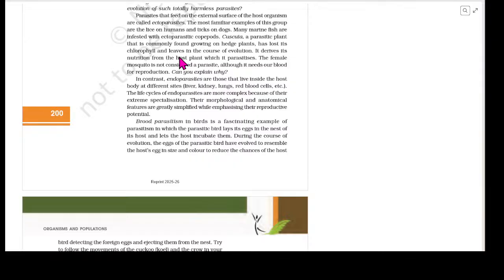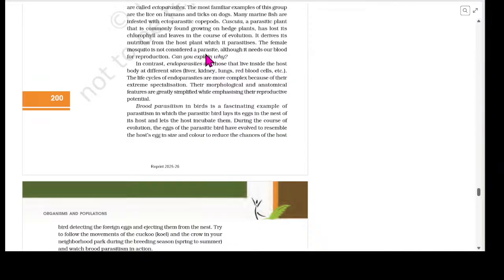The female mosquito is not considered as a parasite, although it needs our blood for reproduction. Can you explain why? In contrast, endoparasites are those that live inside the host body at different sites, which could be liver, kidney, lungs, RBCs, etc. The life cycles of endoparasites are more complex because of their extreme specialization. Their morphological and anatomical features are greatly simplified while emphasizing their reproductive potential.